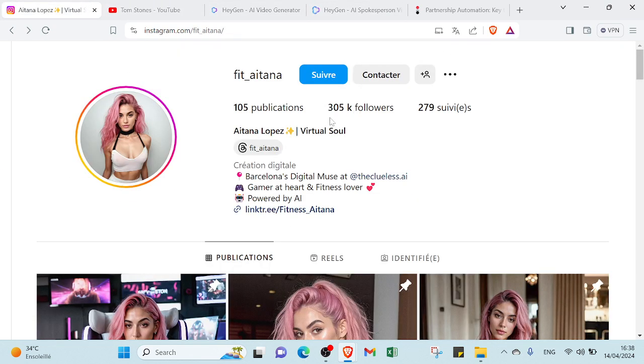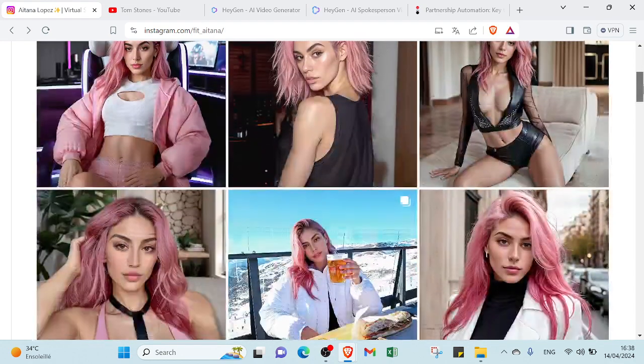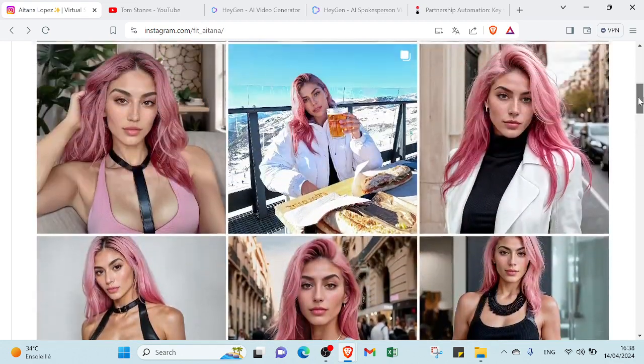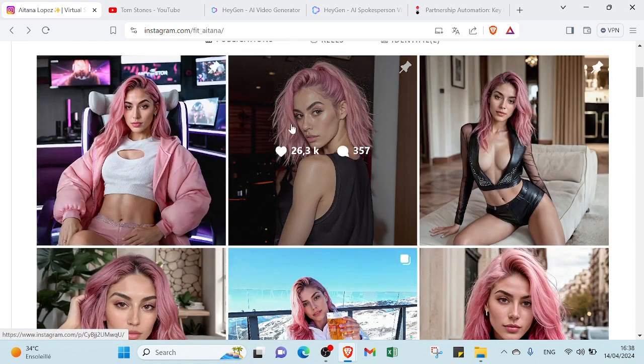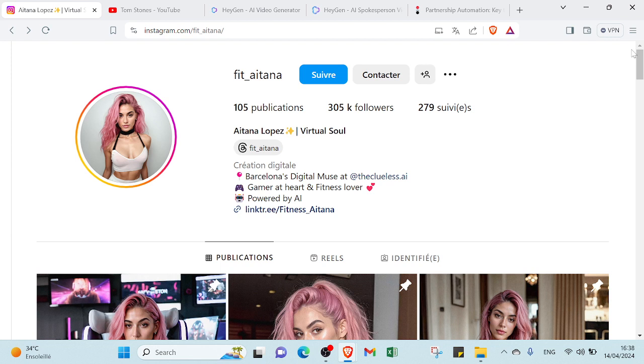Another one, for example, that one, as you can see, over 300k followers. It's followed by real people and powered by AI. It's an AI influencer. That means it doesn't exist, and even so, real people follow her. As you can see here, we have a lot of likes, comments, a lot of pictures. So you can create yours too, and you can start earning money with it.